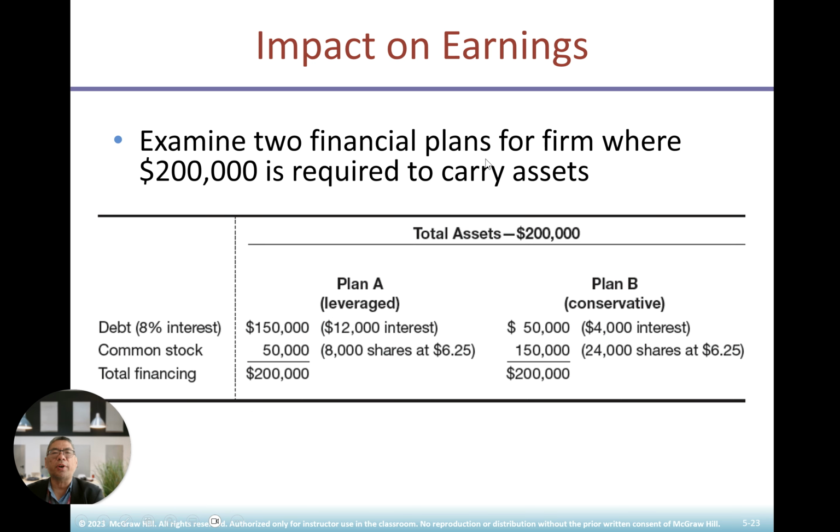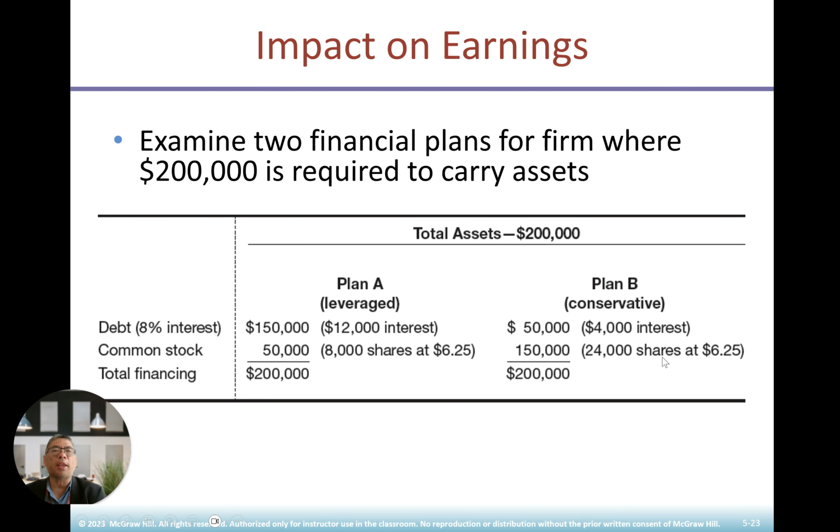Examine a firm that requires 200,000 to carry assets. For example, total assets 200,000. That is 150,000 at 8%, giving 12,000 interest, with common stock of 50,000, totaling 200,000. This is the way you do leverage, because you are quite aggressive in terms of the company.